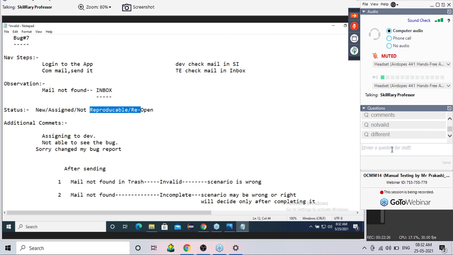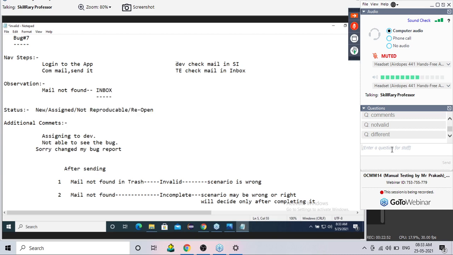But when I am trying, I am not getting the bug. Which bug are you talking about? I'm not getting that bug. Hence, I'm changing it to not reproducible. When the developer says not reproducible, he will send it back to the test engineer. The test engineer has to go through the bug report once again, and if any corrections are needed, he has to make the correction and send it back to the developer with reopen status.